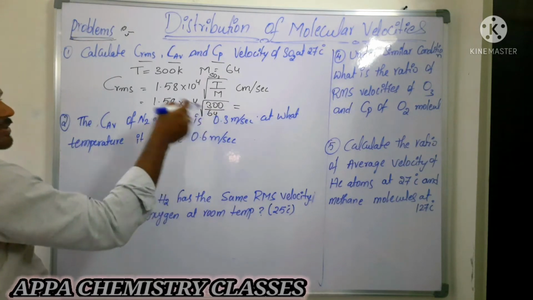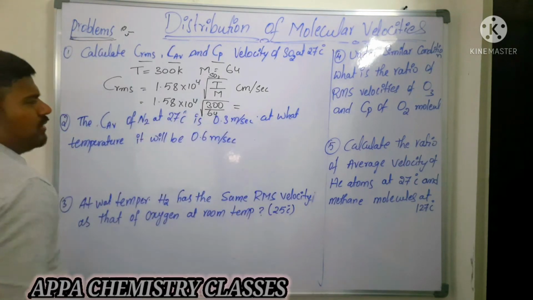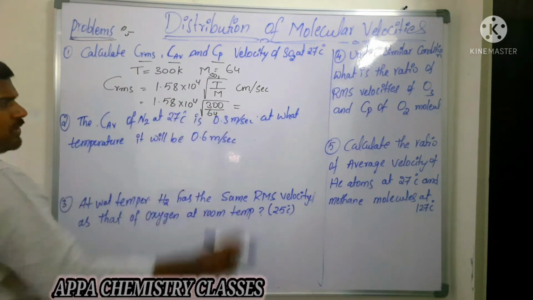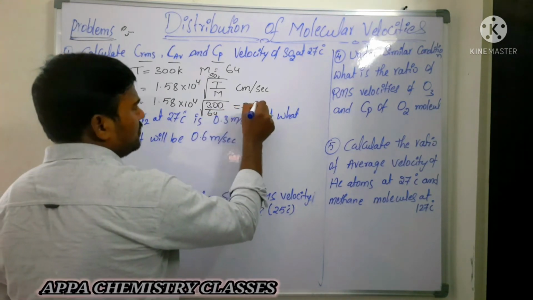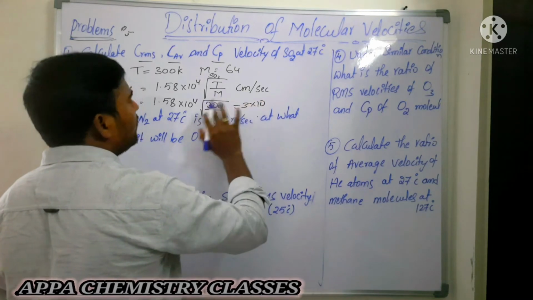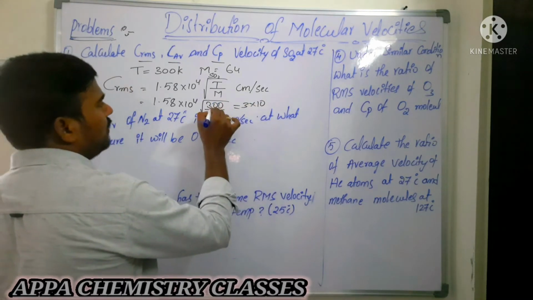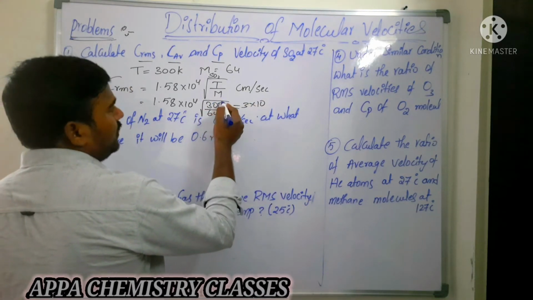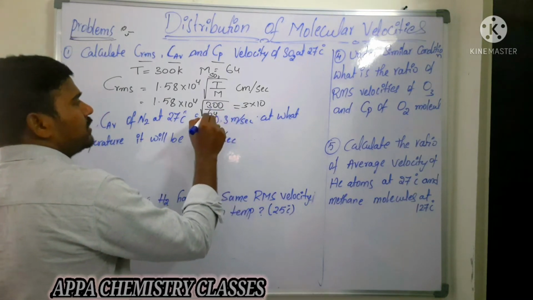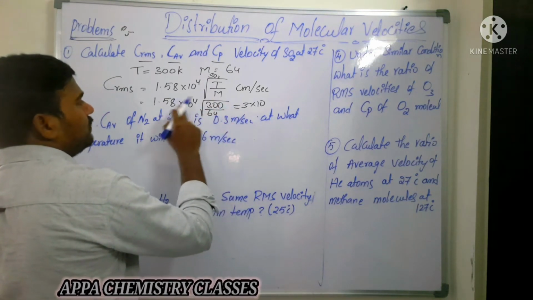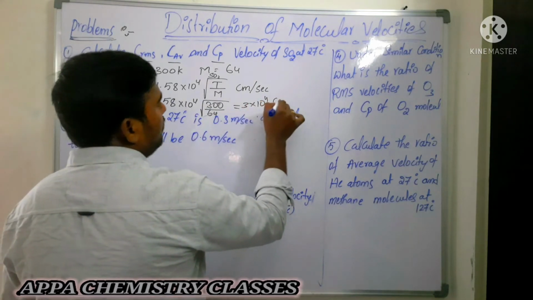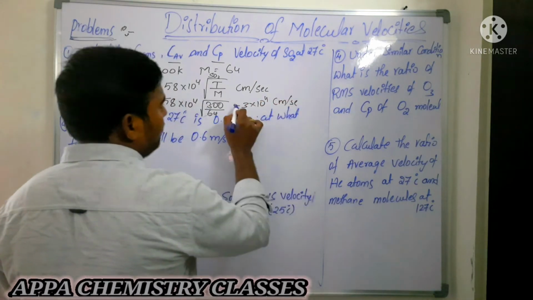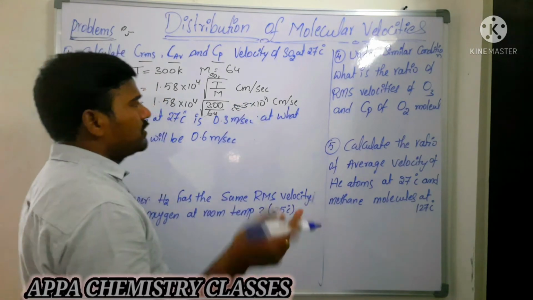You calculate 300 by 64, then you will get the answer in terms of 10 power 4. Say for example, approximately it will be 150 by that, square root of 1.4. So you will get nearly 3 into 10 power 4 centimeter per second. Approximately I am taking just 3 or 4 into something you will get.